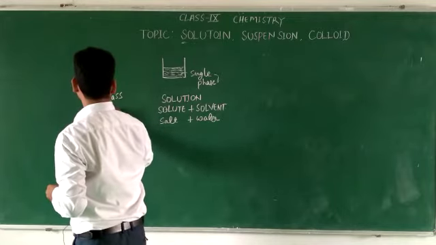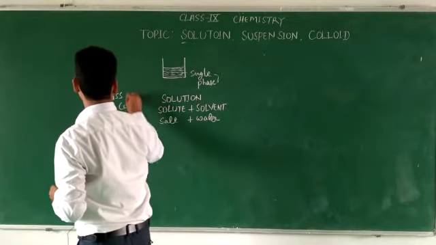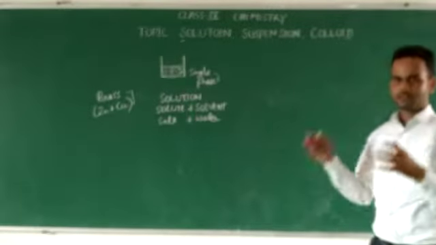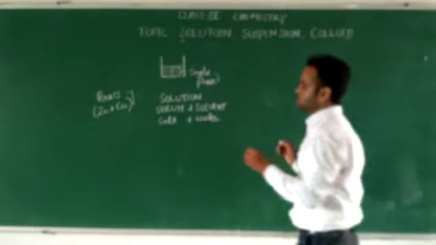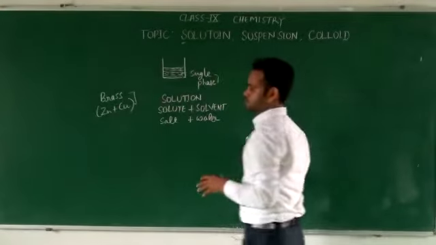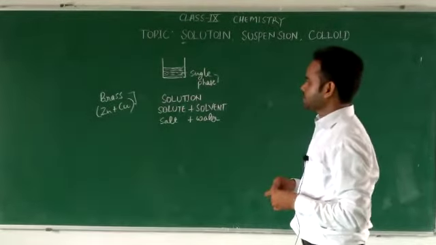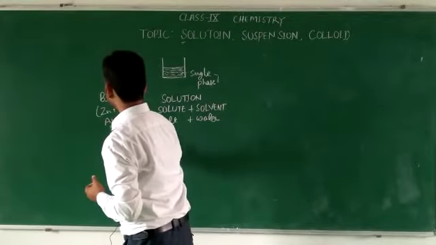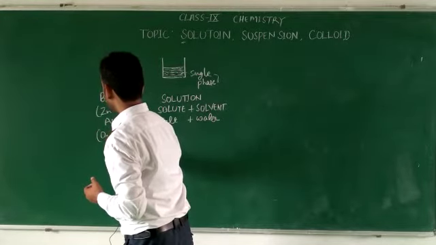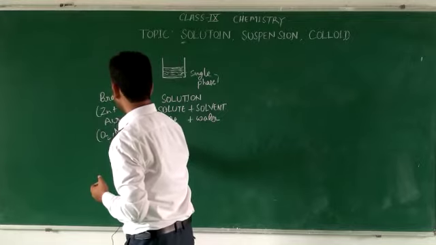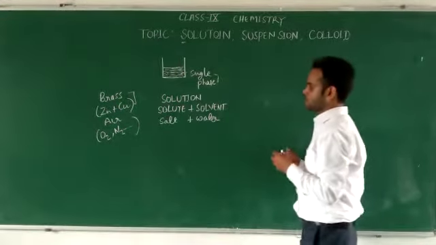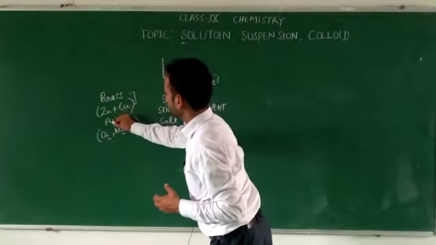In brass, zinc and copper, both substances, are solids. They are mixed together and form brass, which is a solution. And in the case of air, there are many gases: oxygen, nitrogen, and so on. These gases are mixed together and form a solution.